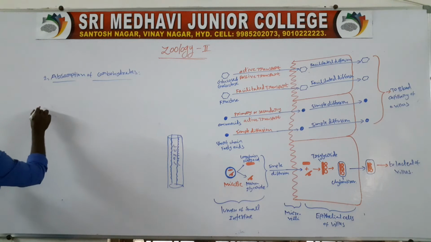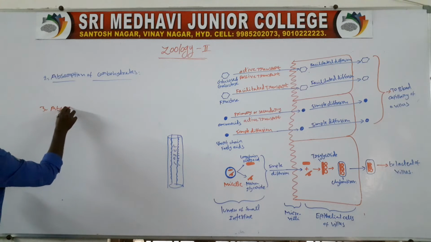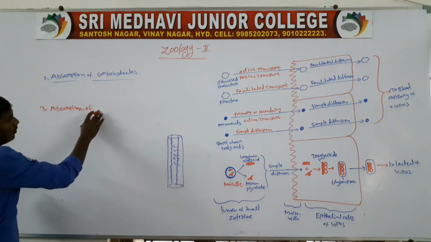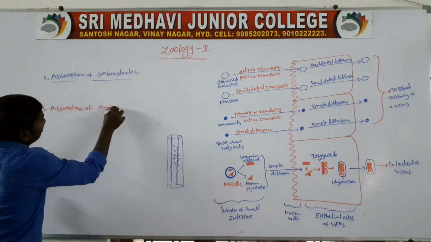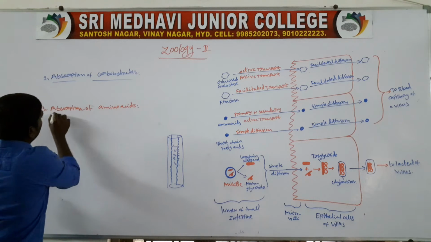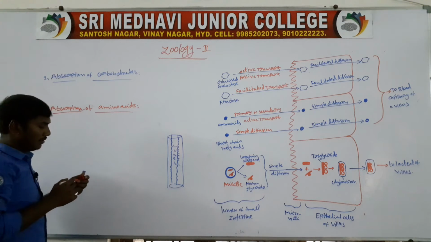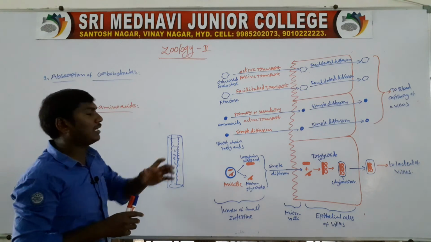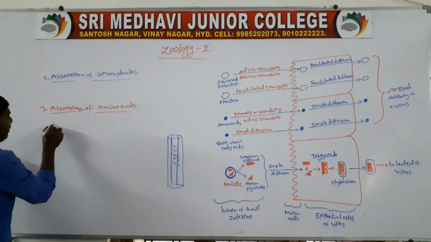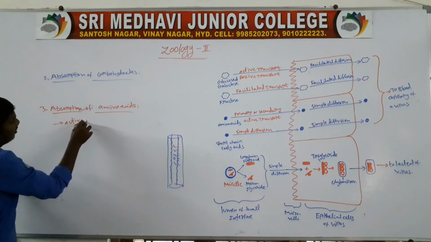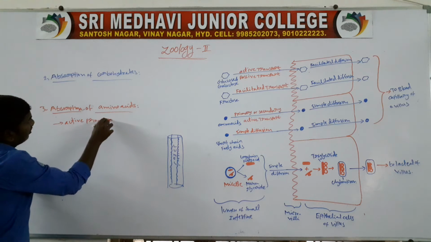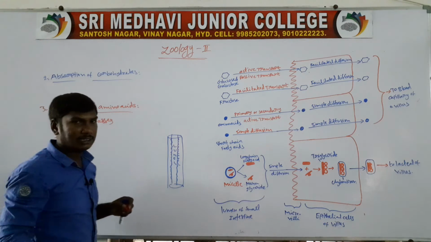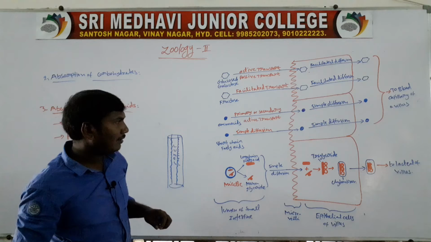Next one, absorption of amino acids. Amino acids are absorbed by the active process or the passive process.